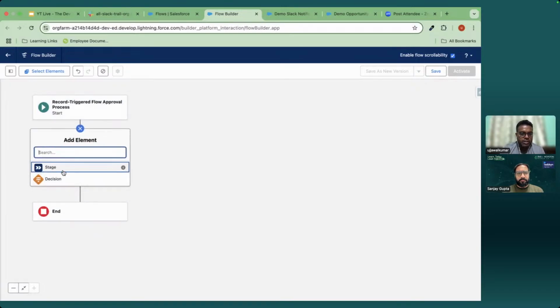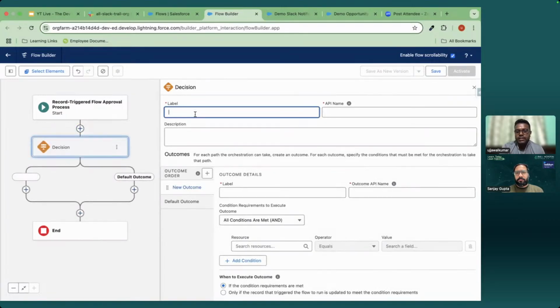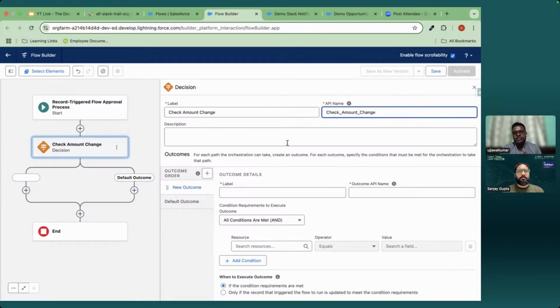So first of all, I will add a decision element to check whether the amount is changed or not. I am adding this just to restrict this flow approval process from running every time the user updates an irrelevant field as well.